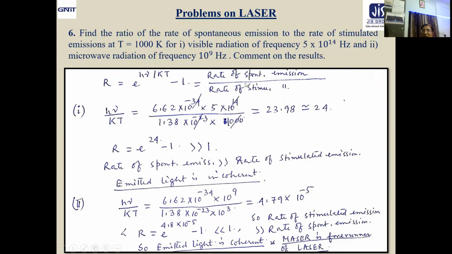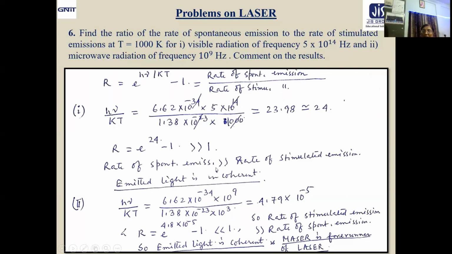Now look at the expression for R. As R is much greater than 1, so rate of spontaneous emission is much larger than rate of stimulated emission. What will happen at the output? Emitted light is incoherent.